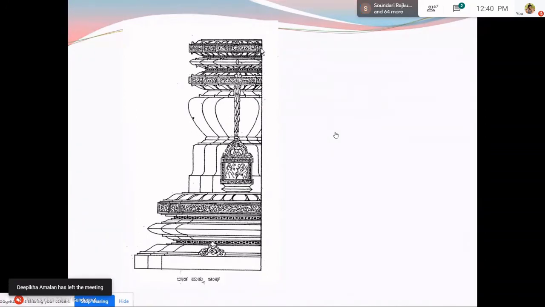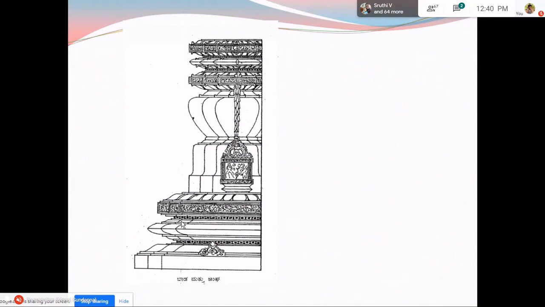This is the Adhisthana of a Nagara temple. All the moldings resemble the Dravida moldings, and they have the same names like Upana, Kumuda, and sometimes the Kapota is called Kapota Pali or Kapota Palika. These are all synonymous in Sanskrit.